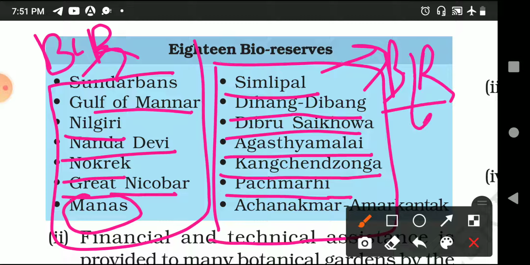So you now know the places where these biosphere reserves are located.